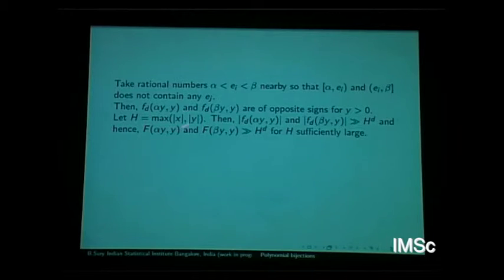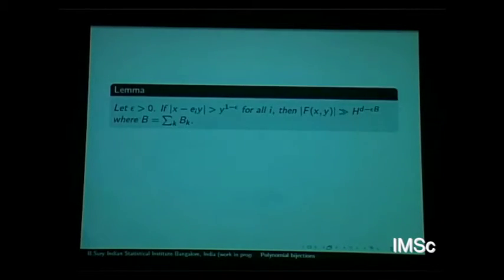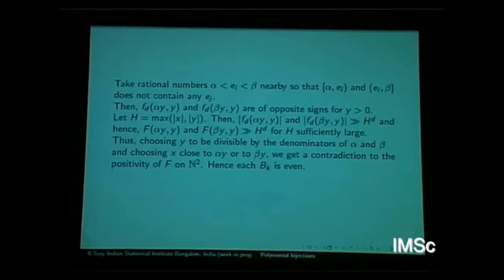call the height h, the maximum of |x|, |y|. Since these are bigger than h to the d, d being the degree, this is the highest homogeneous factor. This is also true for the full f for sufficiently large height. So then you just have to choose y, reduced by denominators of the alpha and beta that you chose, which are close to the e_i. Then you get a contradiction because f has to take positive values. I want to say that if one of the b_i's were odd, you can choose so that it becomes negative at some point and positive at some point.